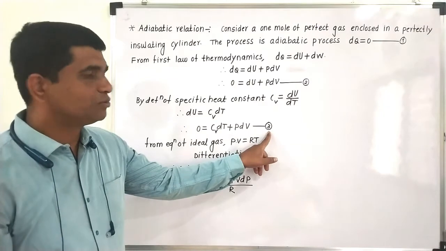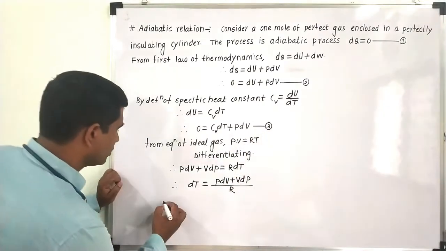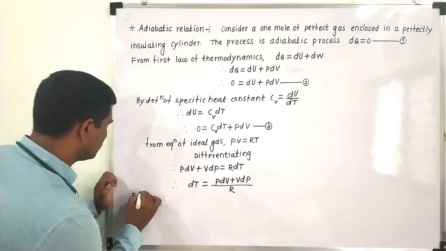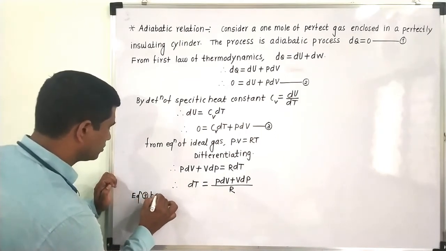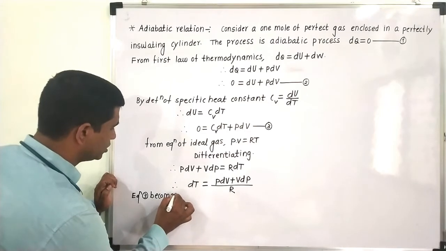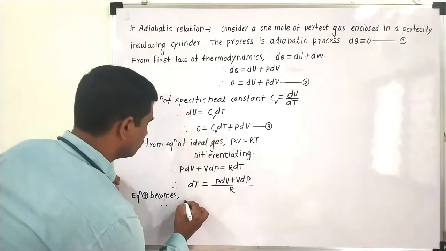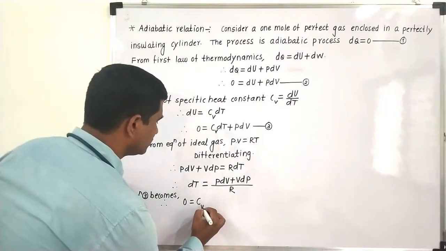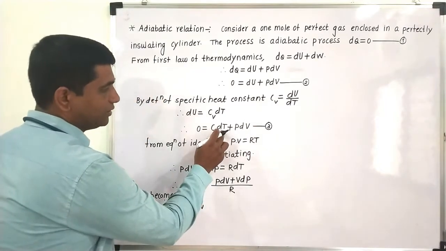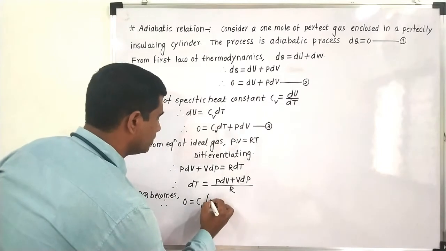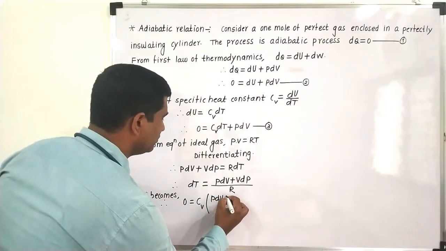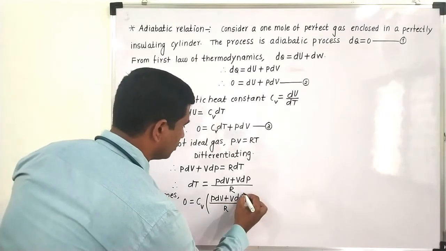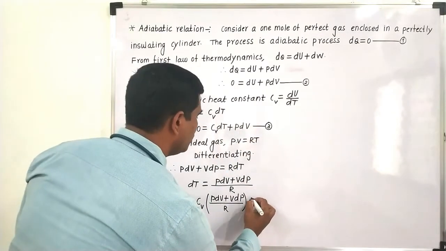We will substitute this value in equation number 3. So equation 3 becomes, if I substitute this value, 0 is equal to Cv as it is, and the value of dT, which is P dV plus V dP divided by R, plus P into dV.